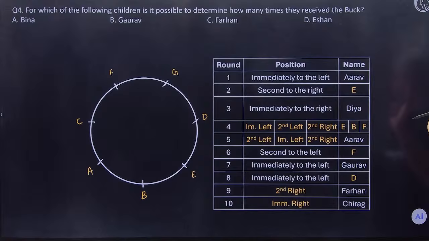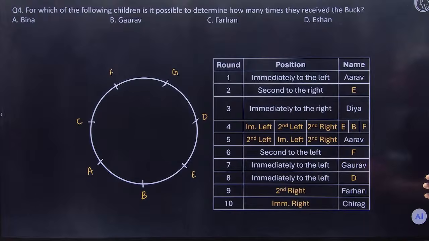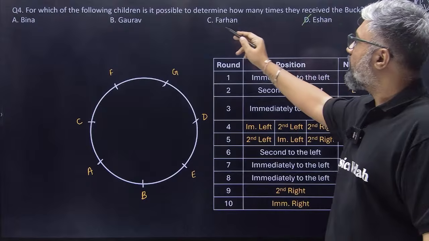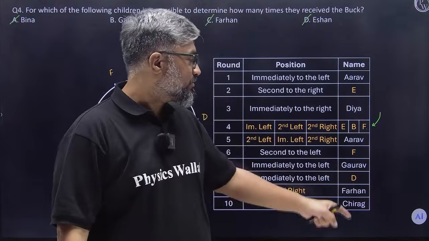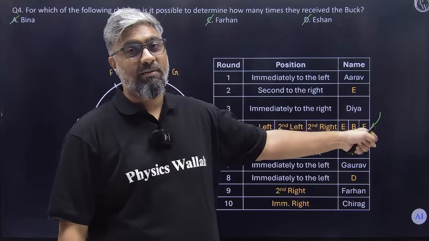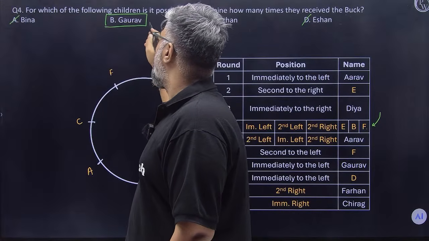Only for these 3 kids, I don't know for sure. But for the other kids, I know for sure. So just eliminate wherever you see Ishan, Bina and Farhan. Ishan, no. Farhan, no. Bina, no. I don't know for sure because it would all depend upon which case is being applied here. So the true answer is option B, Gorov.